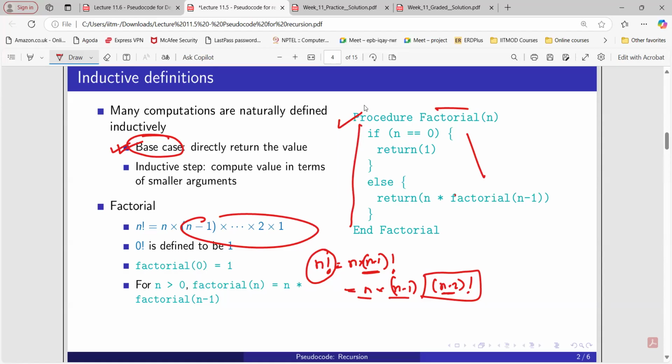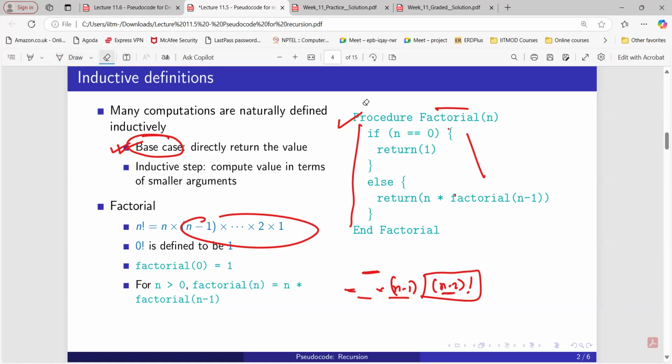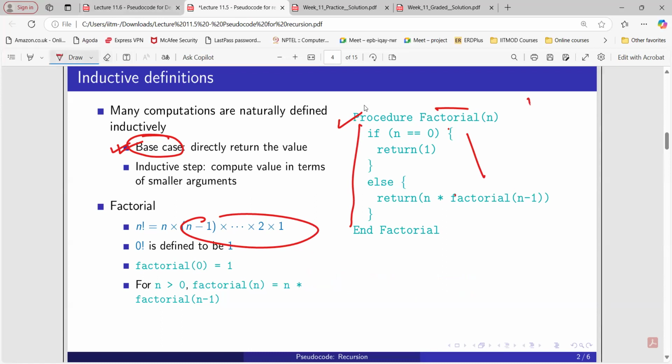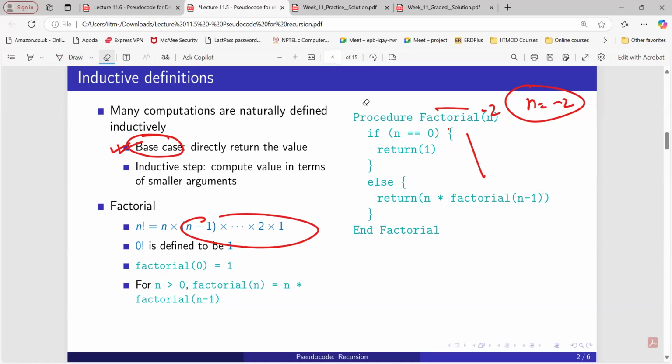Simply, if you are calling a function inside the function, that is recursion, and this is the base case. And what if we take a negative number here? If n equals, let's say, -2, this condition will never become true, and it will keep calling the function again and again. It will go into an infinite loop, and we don't want that. So make sure that while writing a recursion function, there must be some base condition or stopping condition. Let's discuss how this recursion works with one example.